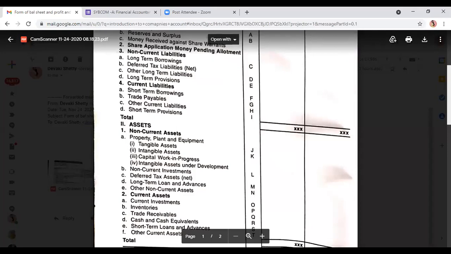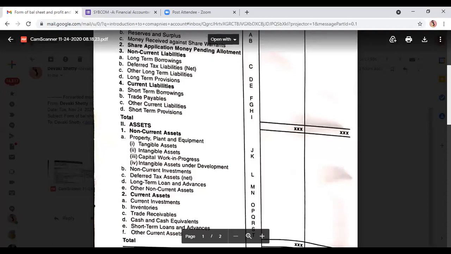What provisions can come under short-term provision? Provision for tax, provision for depreciation, provision for doubtful debts, and we have our proposed dividend, which normally we do not show now as per the changes. But normally what all comes: provision for tax, provision for depreciation, provision for doubtful debts, and proposed dividend. These are all short-term provisions.